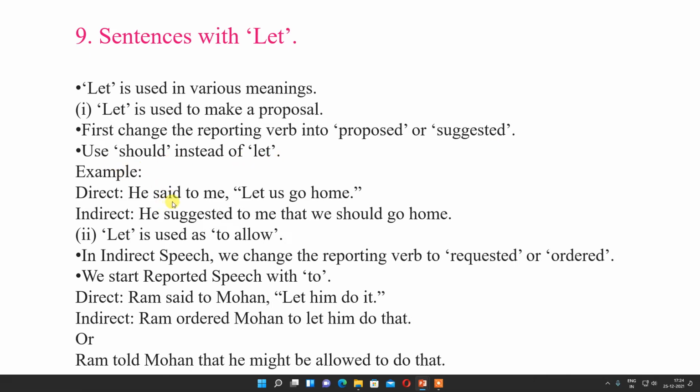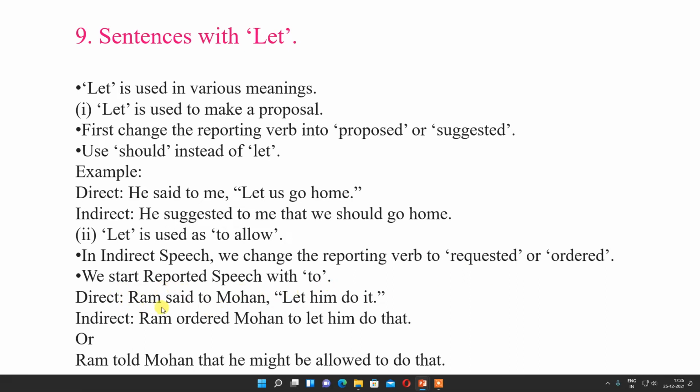For example, he said to me, let us go home. He suggested to me that we should go home. Now let is used as to allow. In indirect speech, we change the reporting verb to requested or ordered. We start reported speech with to.